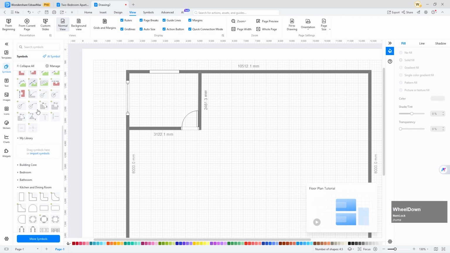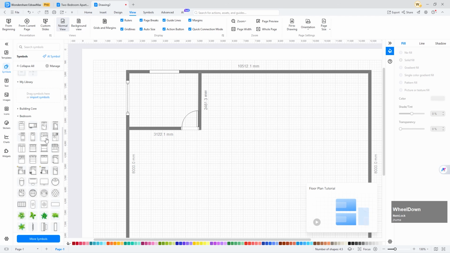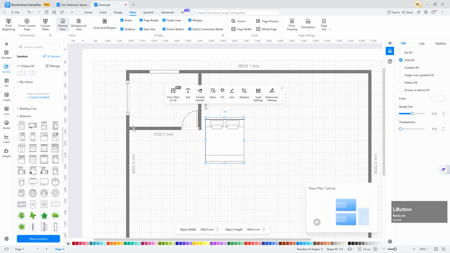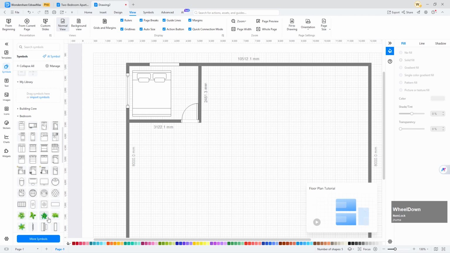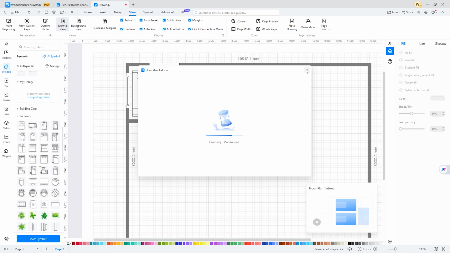I am taking a bed from the bedroom. I am taking a tree for decoration. See how easy 2D drawing is. This way you can easily do 2D drawing.